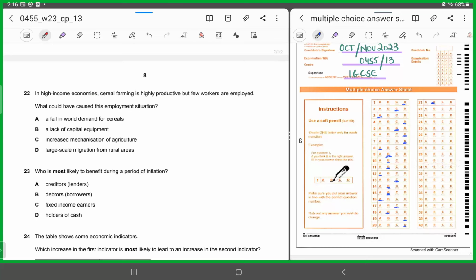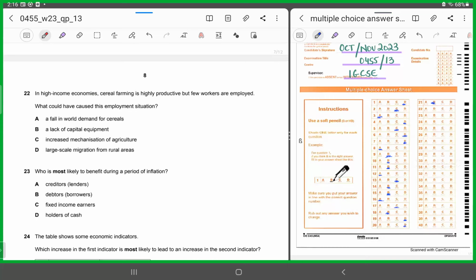Now, they're saying what could have caused this employment situation. The point of thinking which they want you to reflect upon is why fewer workers are employed in spite of the fact that productivity is high. What could have caused this? A, a fall in world demand for cereals. If there had been a fall in world demand for cereals, then it wouldn't have been beneficial for farms to grow cereals. B says a lack of capital equipment. C says an increased mechanization of agriculture, and D says large scale migration from rural areas.